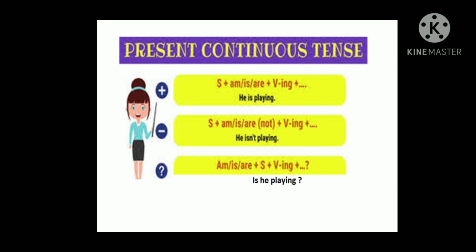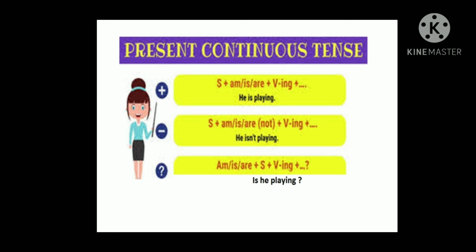So S stands for subject, children, and V stands for verb. Now look at that: S plus am or is or are plus V. V stands for verb. Along with the verb, you have to add ing. Okay. So, he is playing. He is playing is a positive sentence.